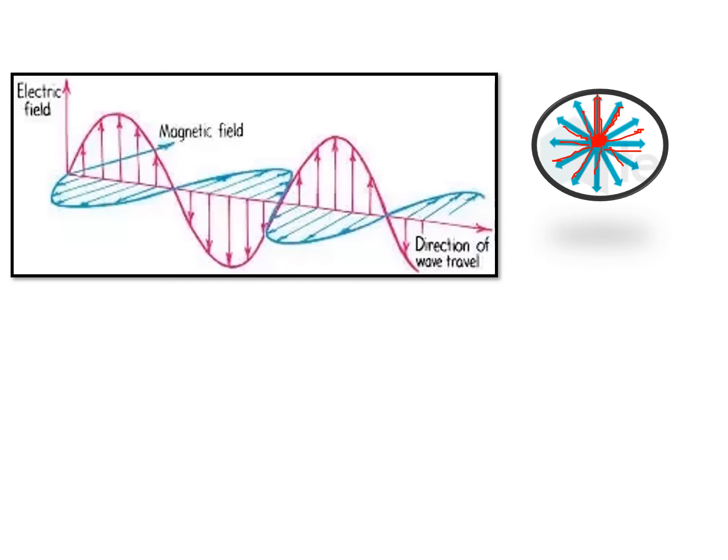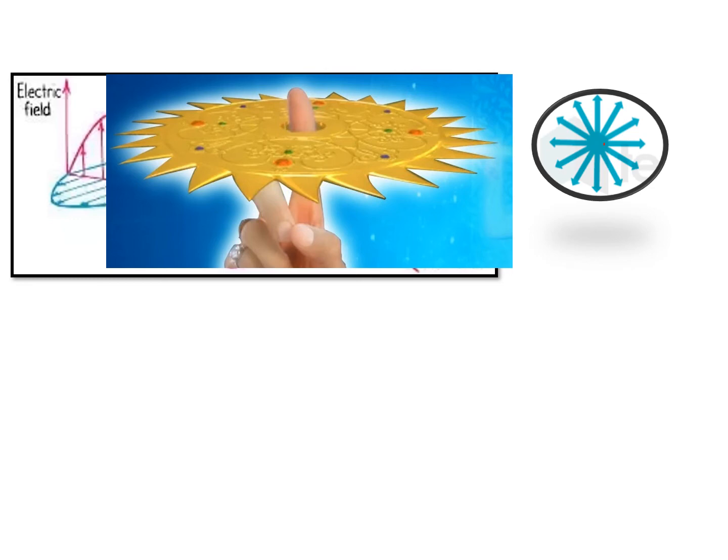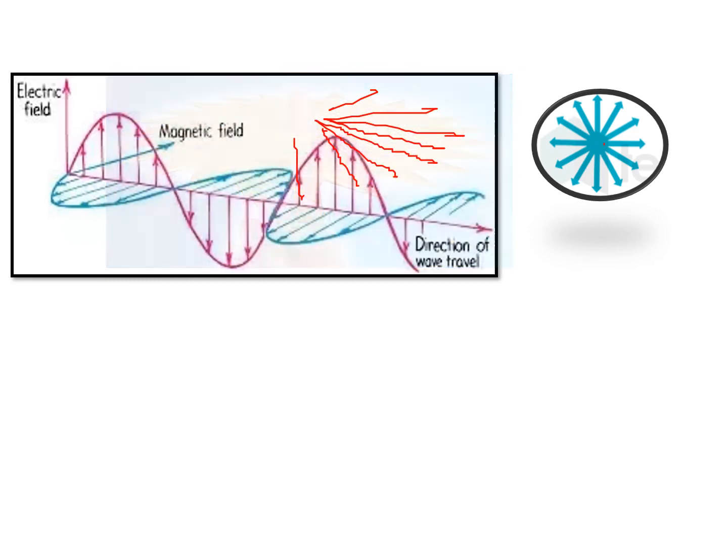This is the resultant look that we can simplify and show instead of drawing this diagram all the time. If I had to draw the diagram, I would have to draw the electric field plane like this, many planes like this, n number of planes, right? So it would be chaos to represent. So usually we show it in this way. This reminds us of the Sudarshan Chakra, where this is the direction of the wave, and each of these represents a plane of electric field which is perpendicular to the direction of the wave, right?